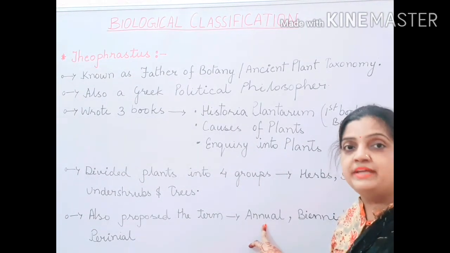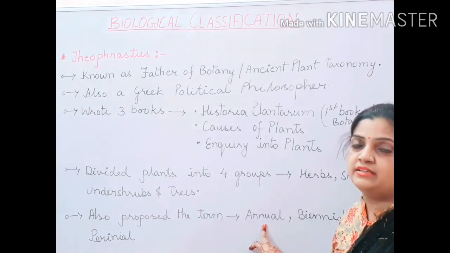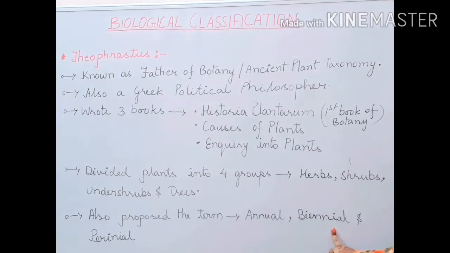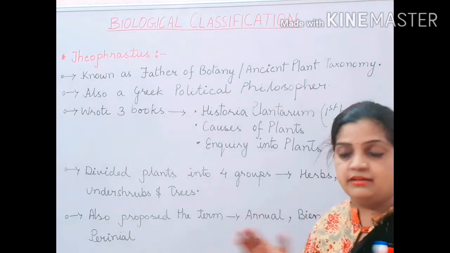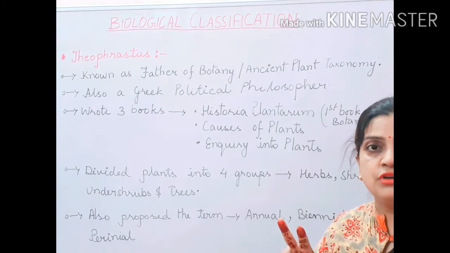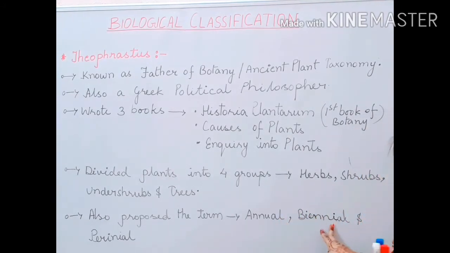If it is biennial, that means twice a year. In one complete year, the plant gives fruits and flowers two times.